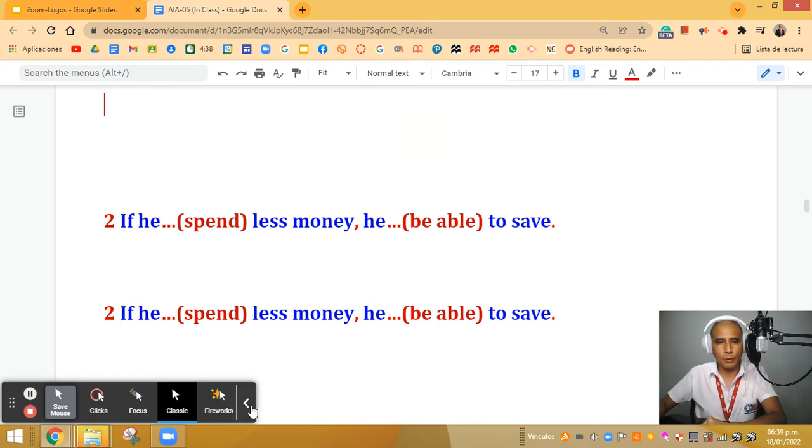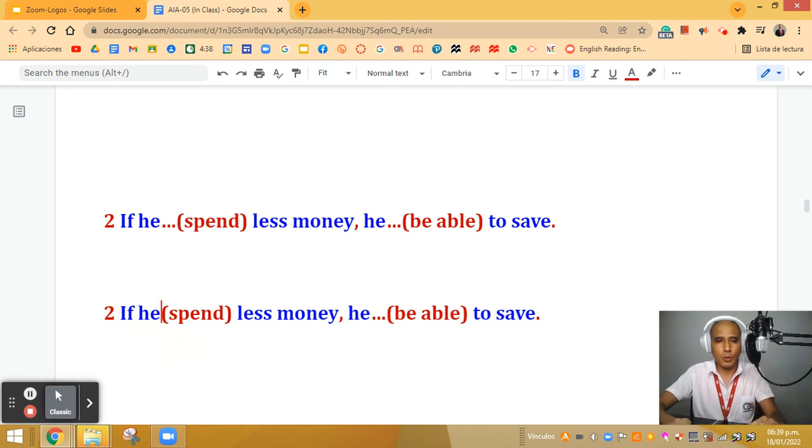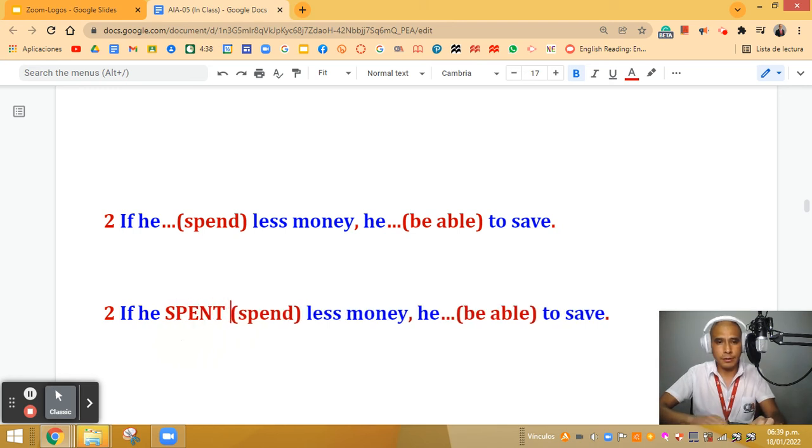Okay, so let's do it. In this case, here it says if he, the verb is spend, what I have to do is put the verb in the simple past. If he spent less money, then I put here he. I can use, remember, would. I can use, let me use capital letters, please, would.